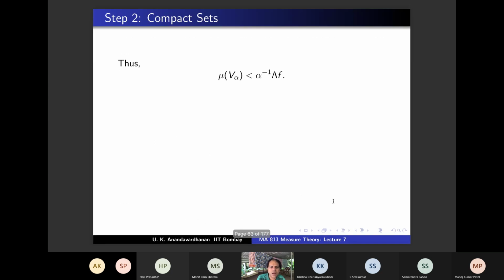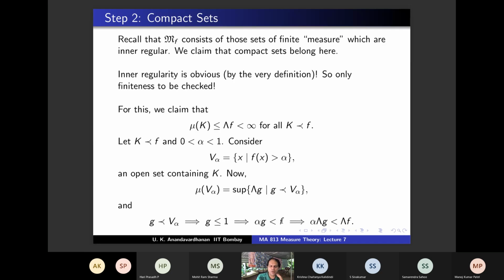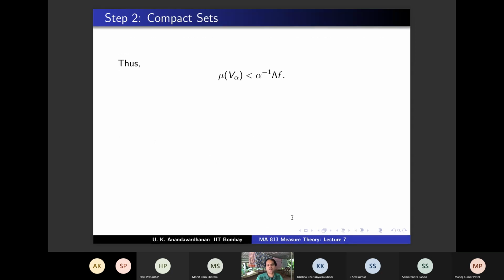Okay, so mu of V alpha is the supremum of lambda g, where g is supported in V alpha. And lambda g is less than alpha inverse lambda f. That is true for all such g, and therefore for the supremum also. So I'm concluding that mu of V alpha is less than alpha inverse lambda f. Now you tell me whether it should be less than or equal to. It should be less than or equal to, right?